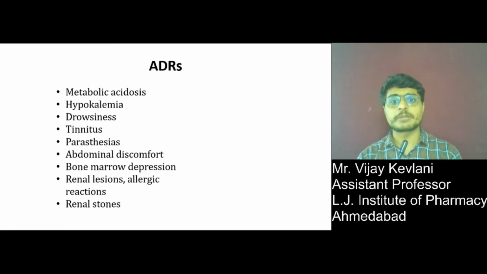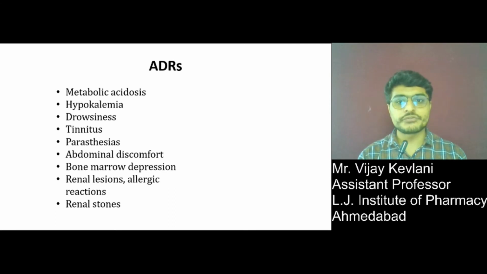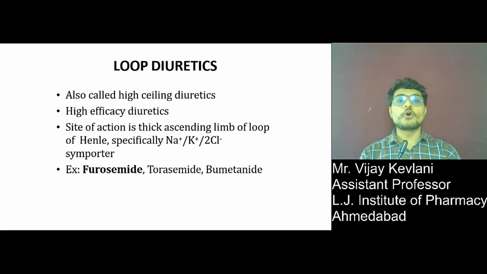Adverse drug reactions are metabolic acidosis, hypokalemia, drowsiness, tinnitus, paresthesia, abdominal discomfort, bone marrow depression, renal lesions, allergic reactions, and renal stones. Okay, so next is loop diuretics.